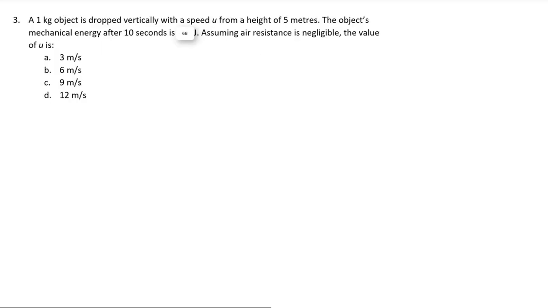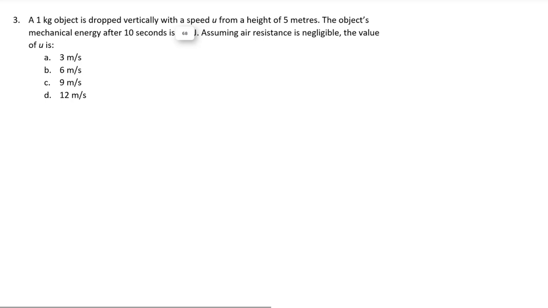To finish off, we have a question that has some numbers in it. We are told that a 1 kilogram object is dropped vertically with a speed u. In other words, the object is not just simply let go, it is thrown down at a vertical velocity u. It is dropped with this velocity u from a height of 5 meters. We are also told that the object's mechanical energy after 10 seconds is 68 joules.